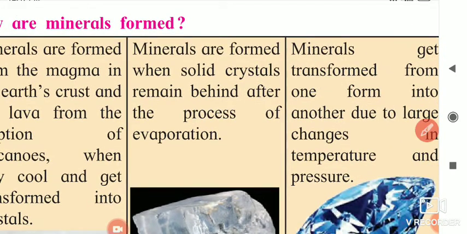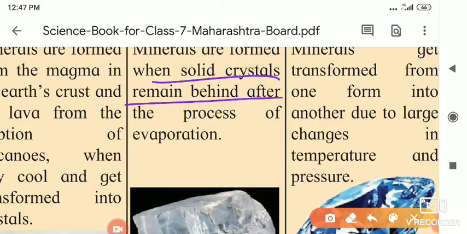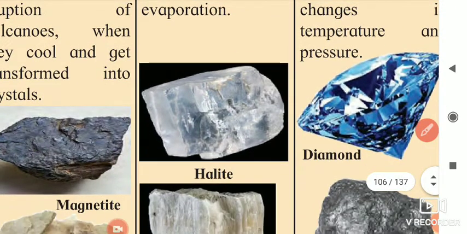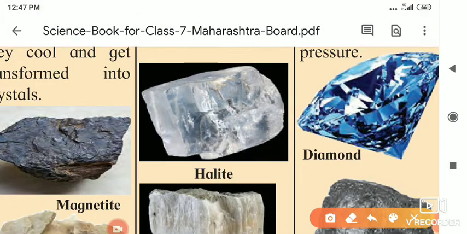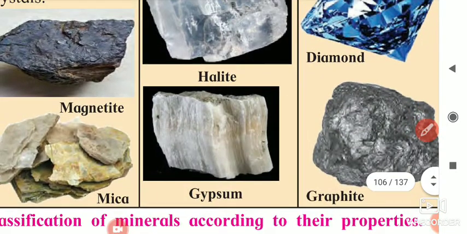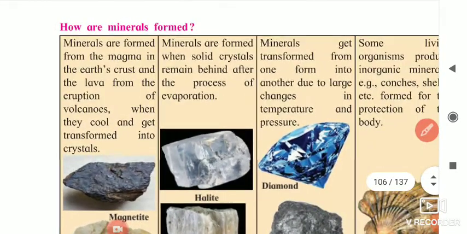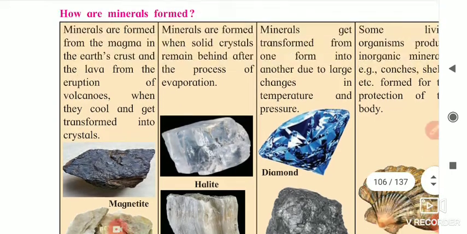Minerals are formed when solid crystals remain behind after the process of evaporation. Means after the process of evaporation, as you know, it is very hot, and if the water content evaporates, this type of substances are left, halite or gypsum. Evaporation takes place, then we are getting this halite and gypsum.